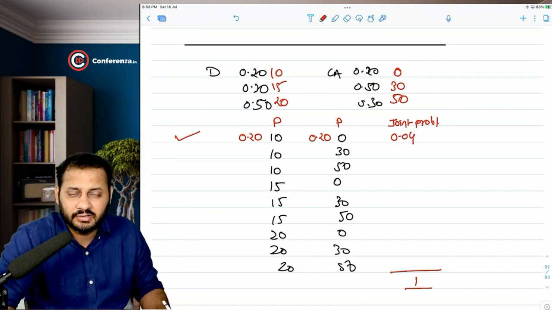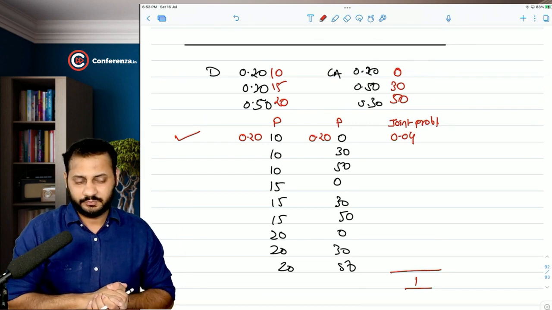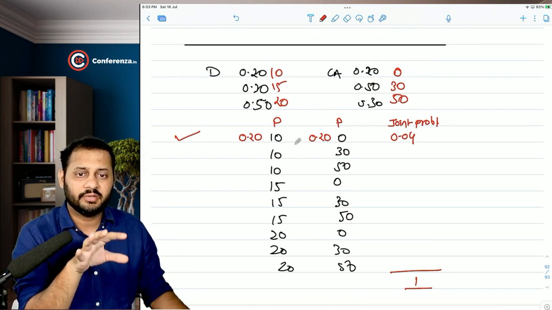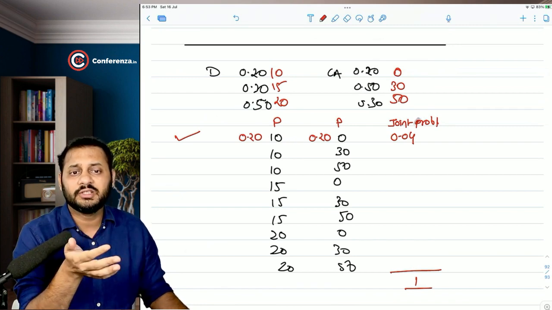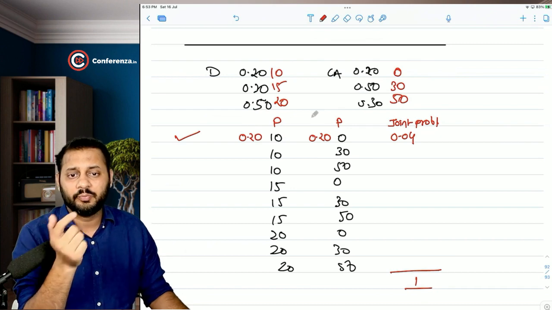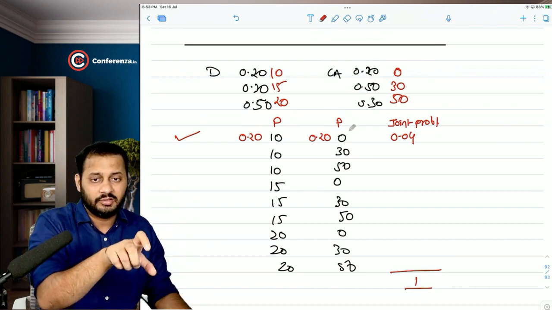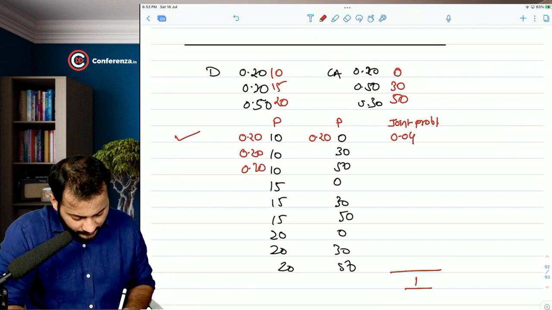There is a 4% chance that the dividend will be 10 and the capital appreciation will be 0. See, this 20% probability is only for the dividend, and this 20% probability is only for the capital appreciation. I am saying 4% is the probability for 10 rupees of dividend and capital appreciation of 0. Then 20, 20, 50, 30.